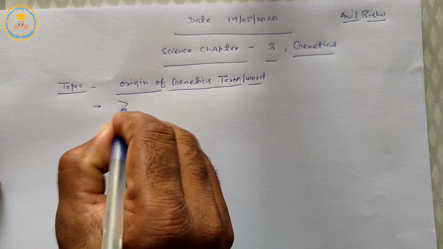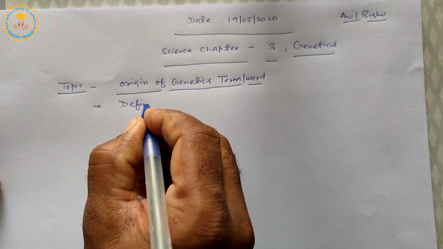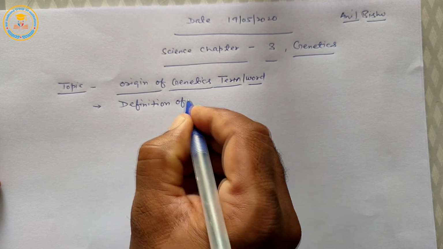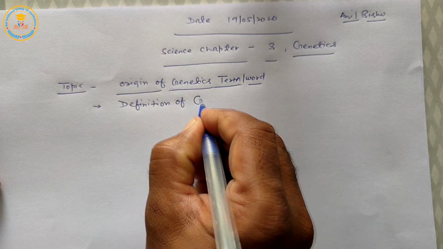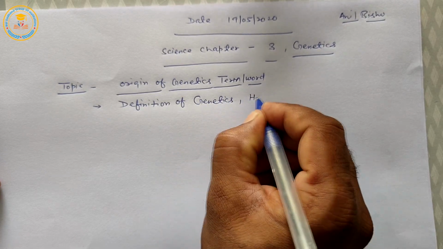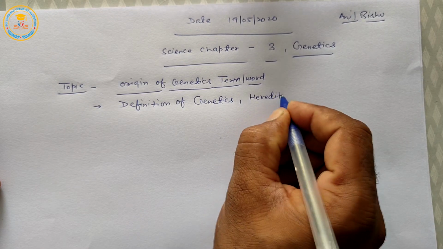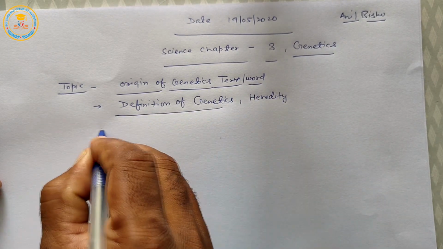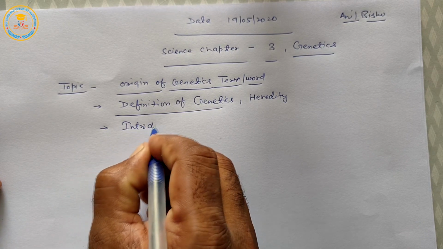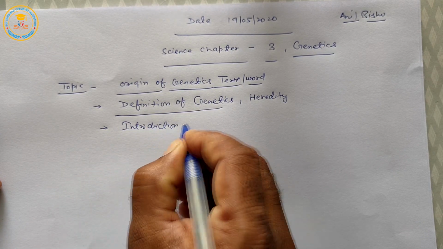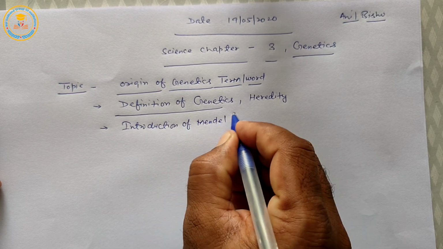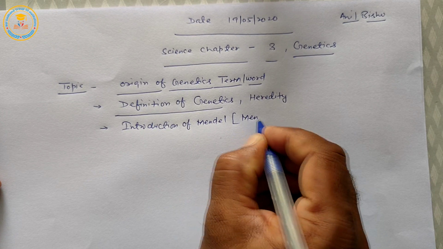Second is definitions of genetics and heredity. Next, introduction of Mendel. It means Mendelism.